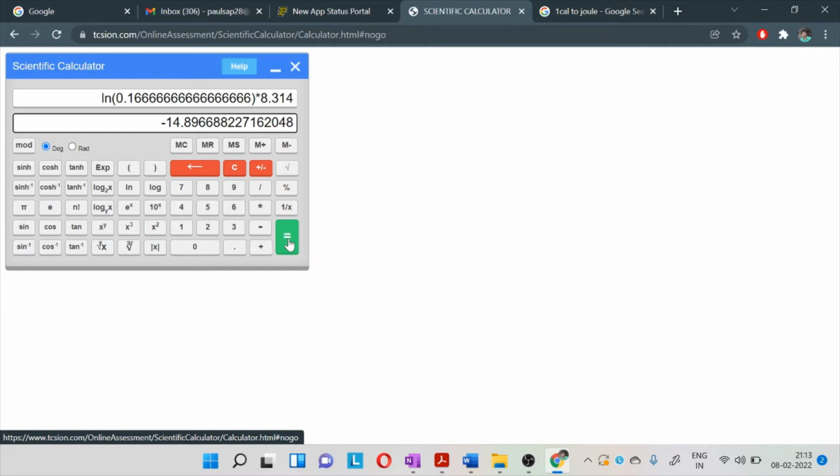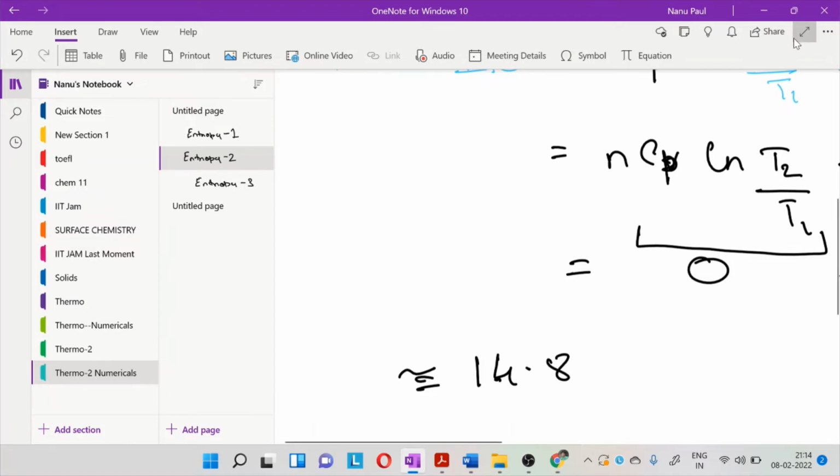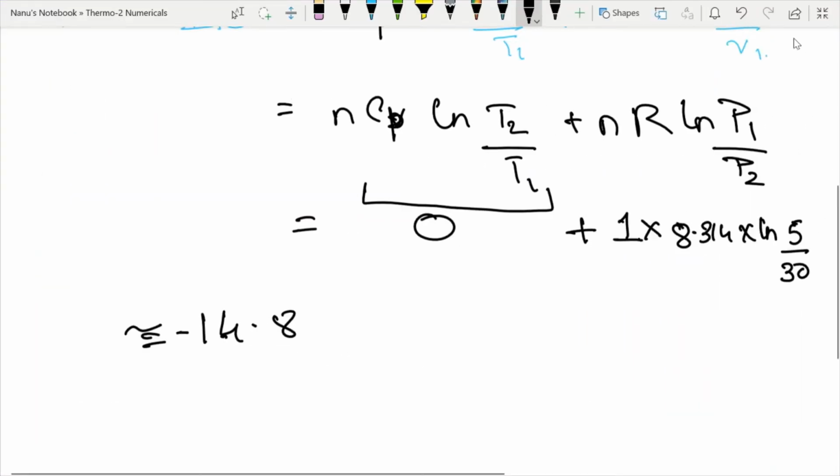Answer is coming as minus 14.89. So this will be our answer. Okay, so our answer will be minus 14.89. Yeah, I forgot to put the minus sign over here actually. So we are getting the right answer. The answer is minus 14.89, and it's always good to write